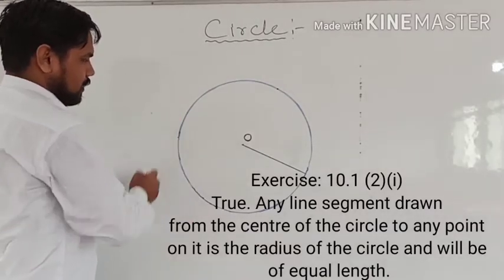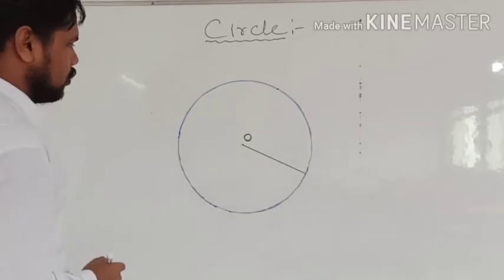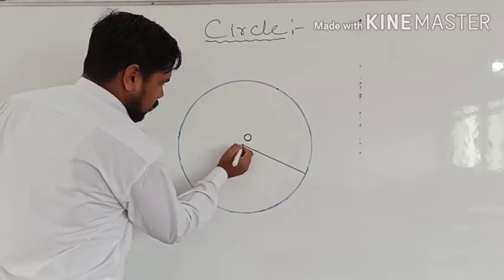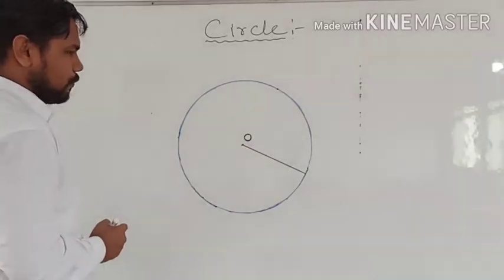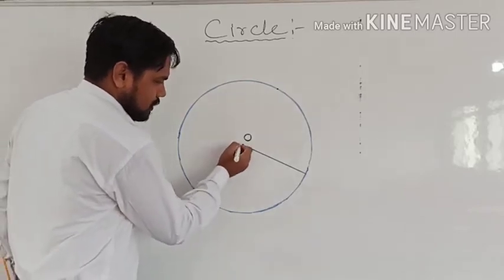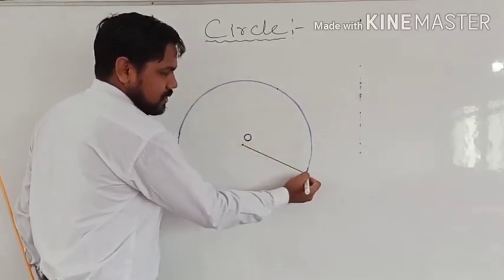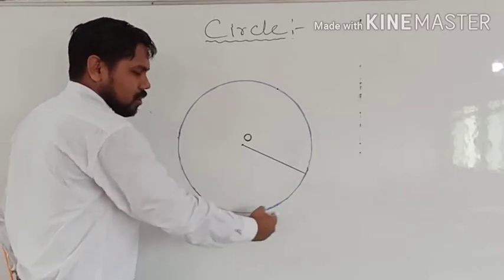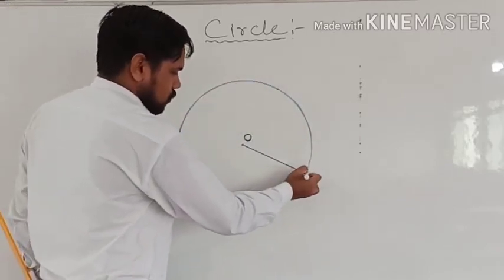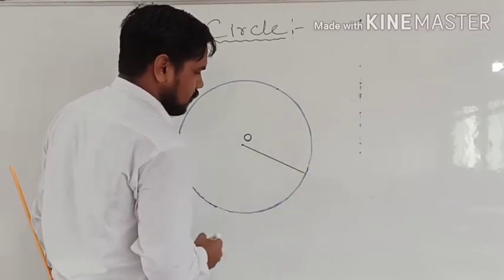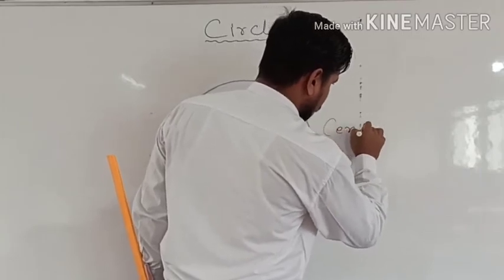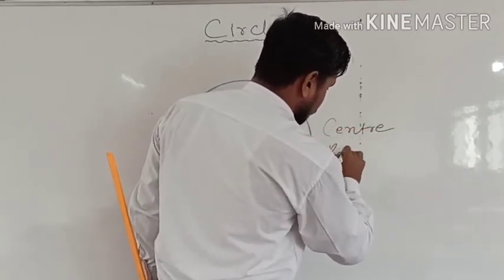If you extend this, the most important thing to learn first is the center of the circle, O. After that, we have the radius, which is from the center to a fixed distance. This distance is fixed at every point of this circumference. So this is the fixed distance which is called the radius of the circle. The terms I am writing here: first is the center, then radius.